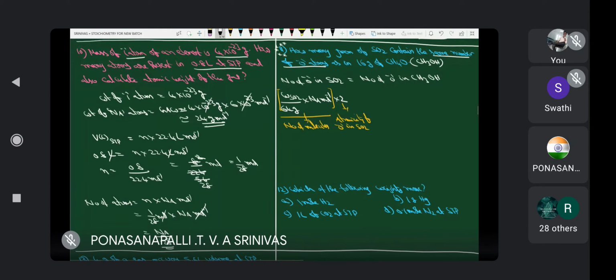That is equal to, here weight is 16. What is the molecular weight of CH3OH? 12 plus 4, 16, plus 16, 32 gram per mole, into Avogadro number Na mole inverse, into what is atomicity of oxygen? 1.